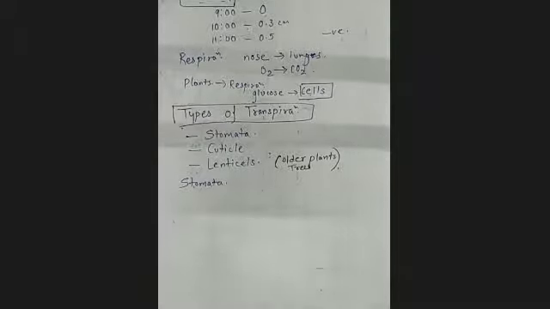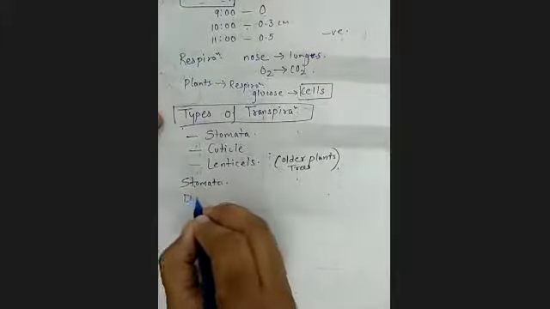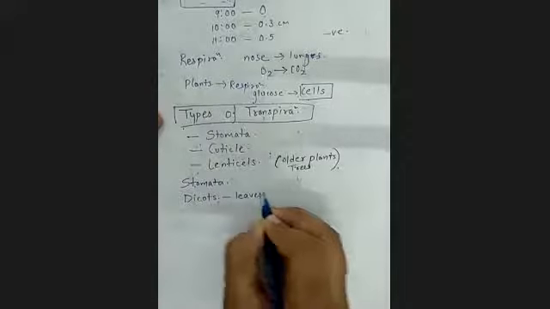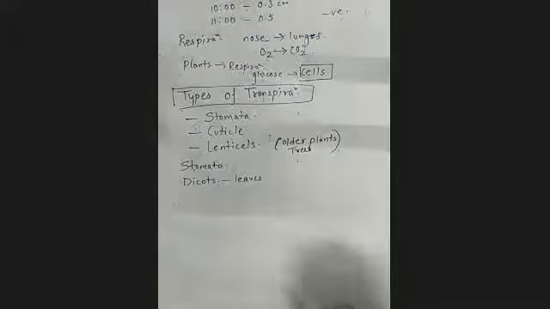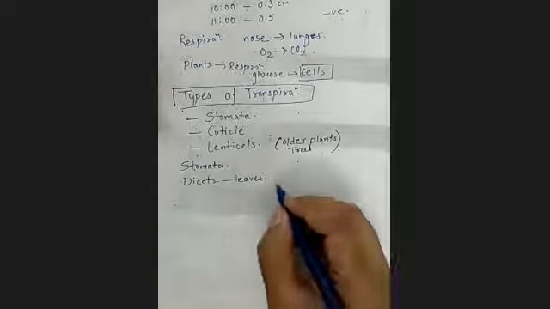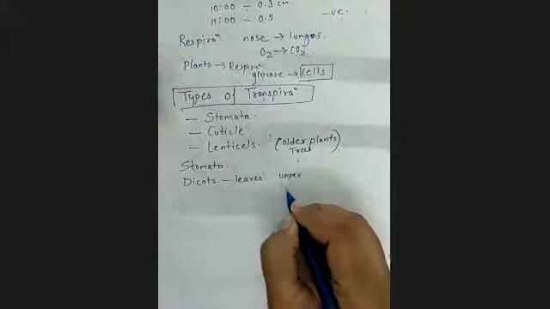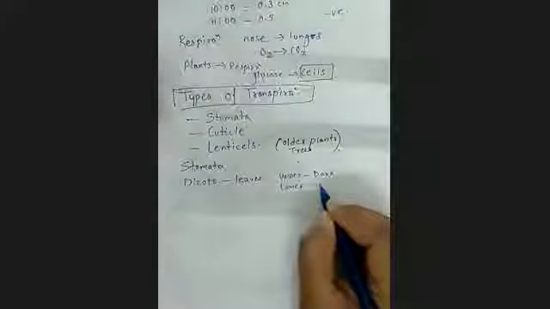Okay, and if we go for dicot leaves, the one diagram which we studied last time is for dicots only. Because you can see the difference in that leaf, the color at the upper and lower region. The upper is a little bit darker, and the lower one is lighter.